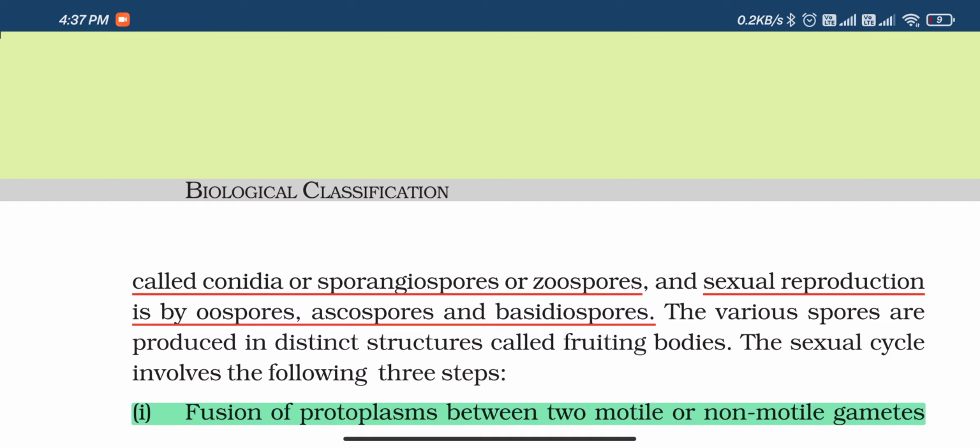Sexual reproduction is by oospores, ascospores, and basidiospores. These are types of sexual reproduction. The various spores are produced in distinct structures called fruiting bodies. The sexual cycle involves the following three steps.